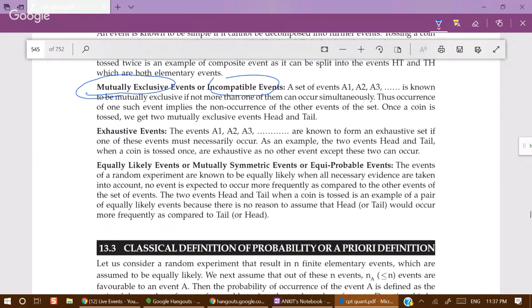A set of events A1, A2, A3 is known to be mutually exclusive if not more than one of them can occur simultaneously. That means two or more events cannot occur together. Thus, occurrence of two events simultaneously cannot happen.